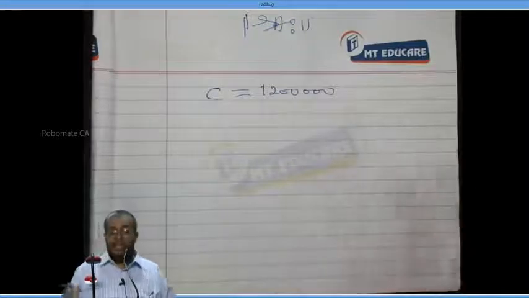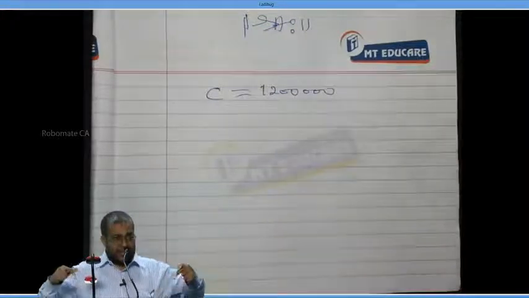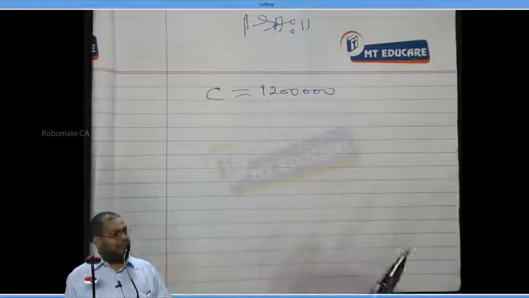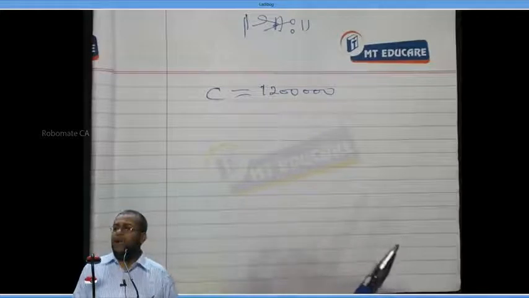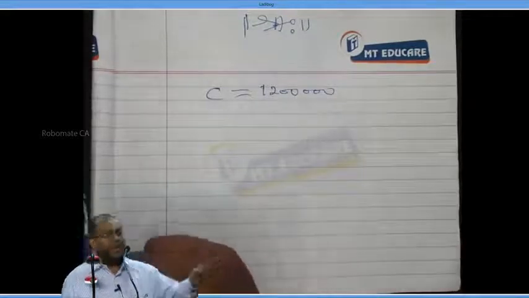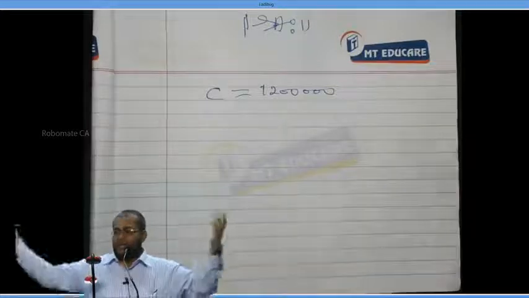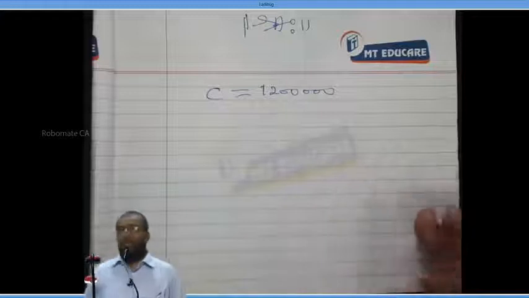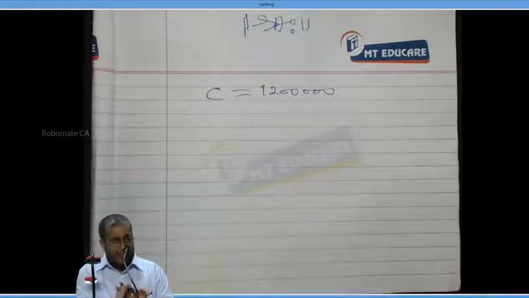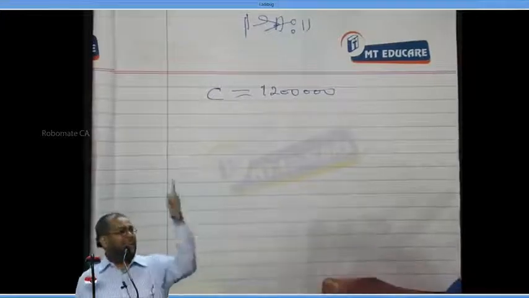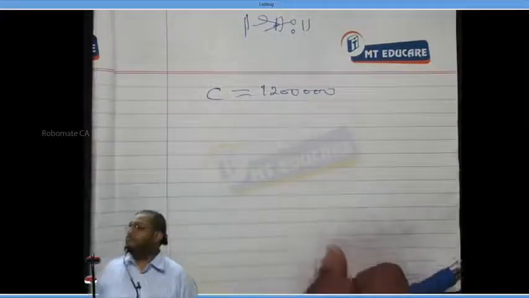So in that case, instead of selling all the securities in bulk one time, better sell in small lots a number of times, so that I'll be earning interest on the money till it is sold. Everybody follow what I'm saying? The advantage of converting once a year versus so many times a year and so on. So if I sell in small lots, the advantage is I'll be earning interest on the security till it is sold.